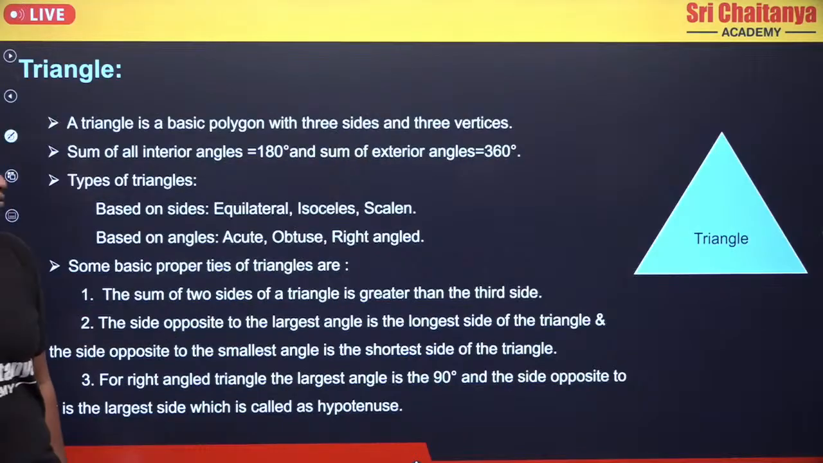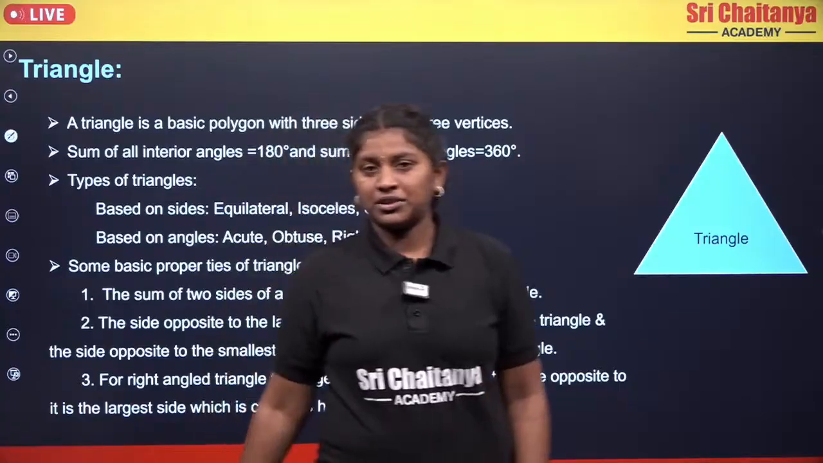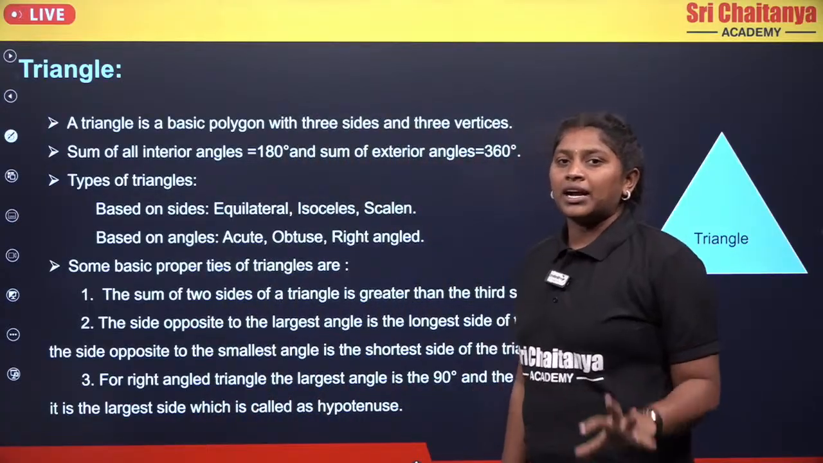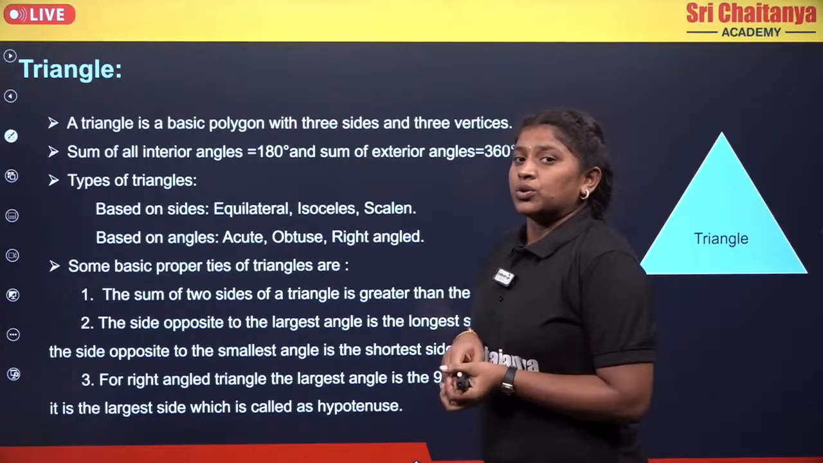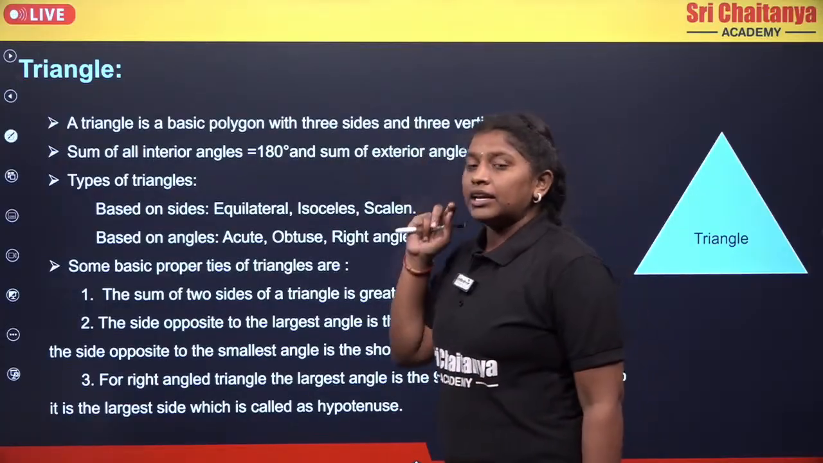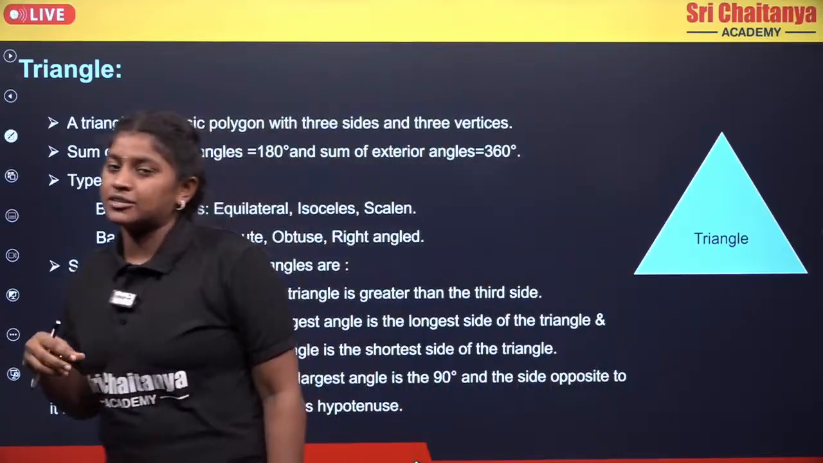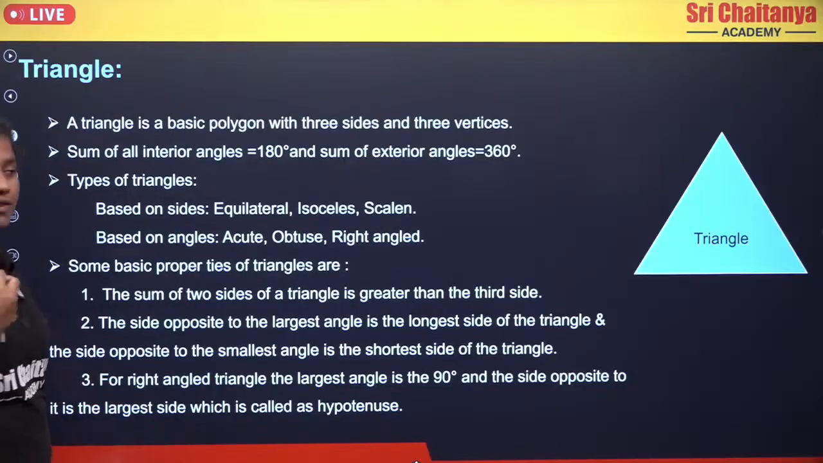Now moving to the next, we are going to discuss the triangle. We know that a triangle is the basic closed shape, right? Now for the triangle, if you take the sum of interior angles, how can we get the sum of interior angles as 180?